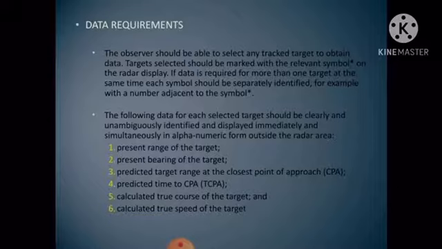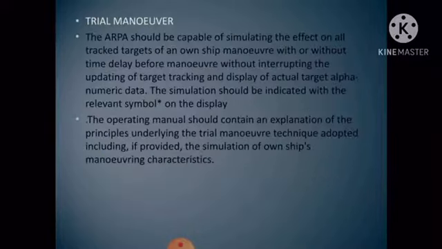Third is the predicted target range at the closest point of approach, or CPA. Fourth is the predicted time to CPA. Fifth is the calculated true course of the target, and sixth is the calculated true speed of the target.